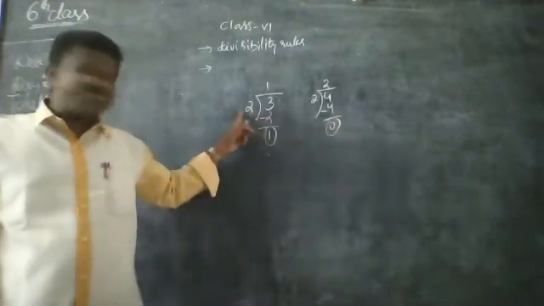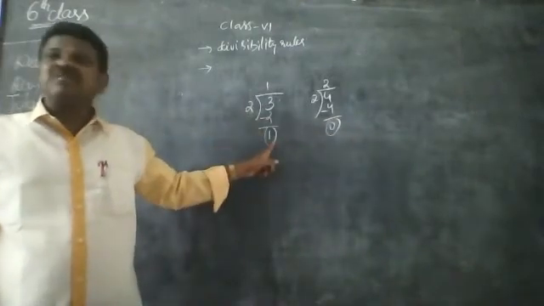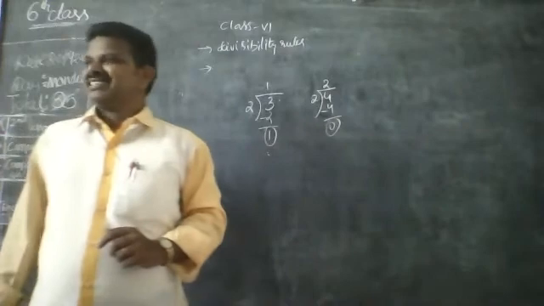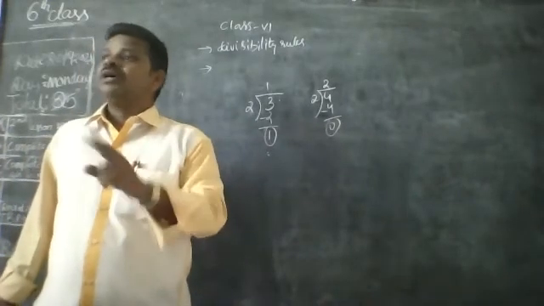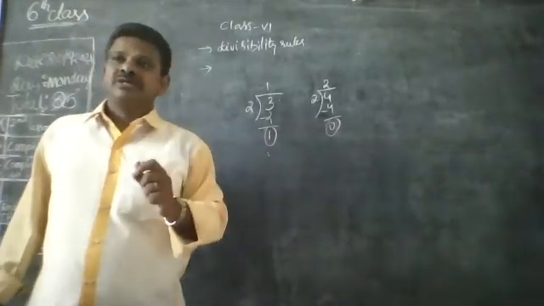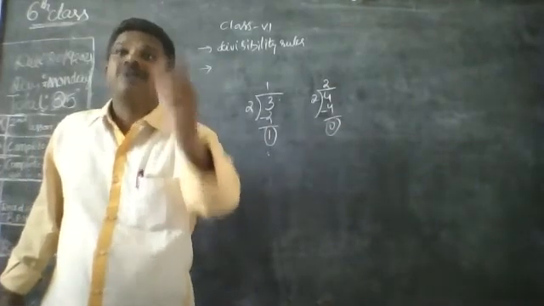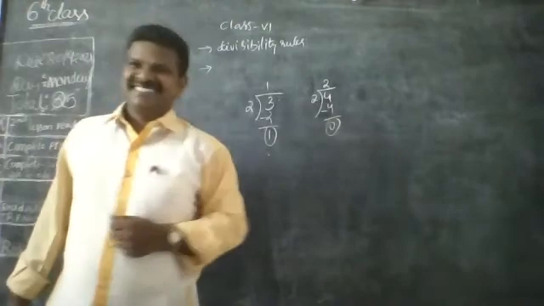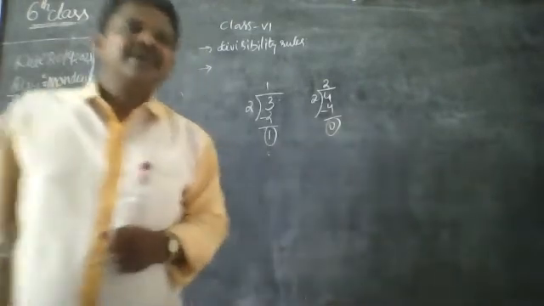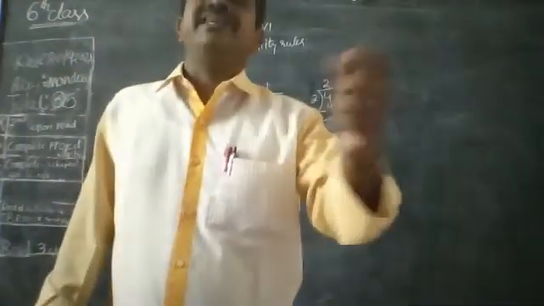If it is not an exact divisor, it gives something as remainder. If it is an exact divisor, that is called a factor. What is a factor? An exact divisor.